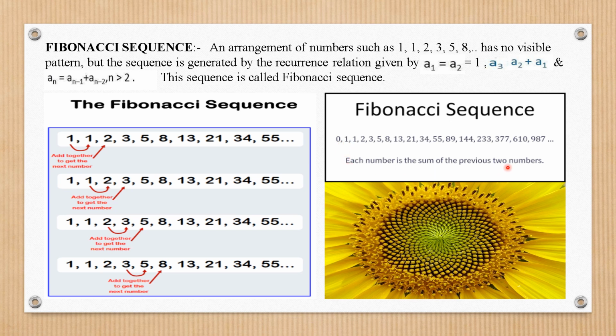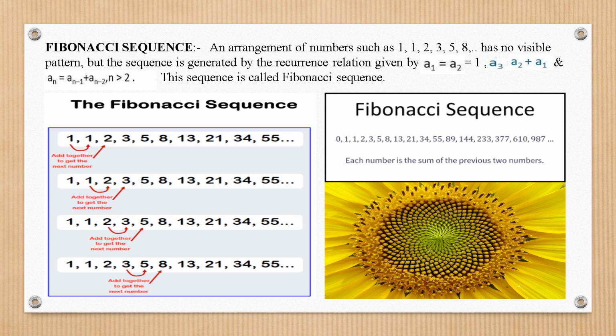So this is your Fibonacci sequence. Now what is the use of this Fibonacci sequence? See, there is this sunflower. You can see it here, or in other flowers also. This pattern is followed in this structure. This structure follows the Fibonacci sequence, and in nature also the Fibonacci sequence is followed.